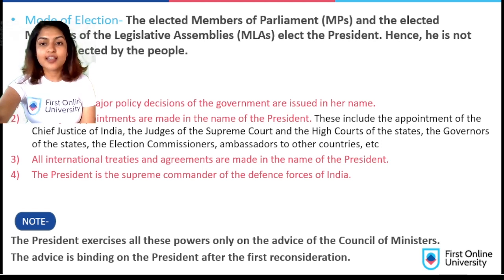So when the Council of Ministers advises the president on something and the president disagrees, he asks the Council of Ministers to further reconsider the decision. After that, if the Council of Ministers gives the same advice to the president for the second time, the president has to accept it and he has no other say.